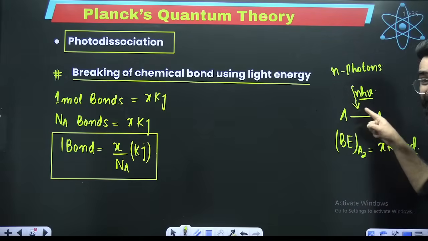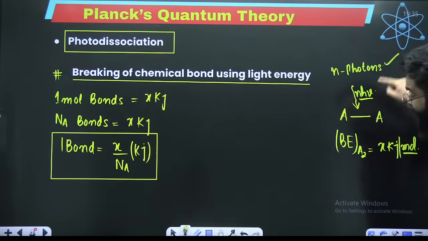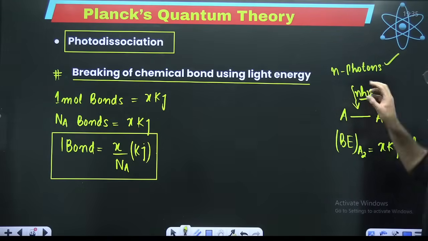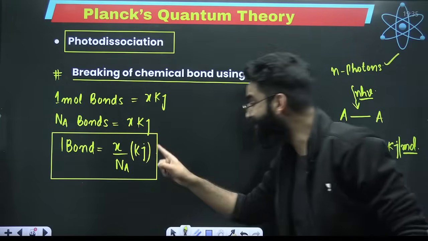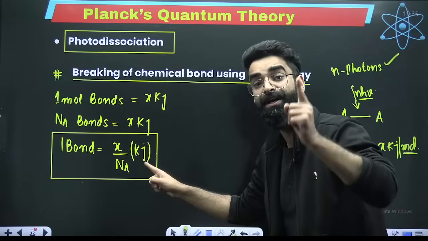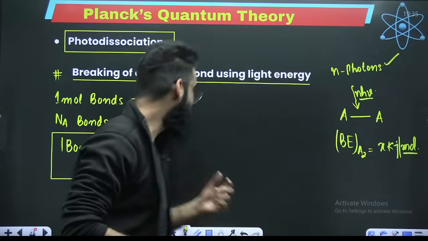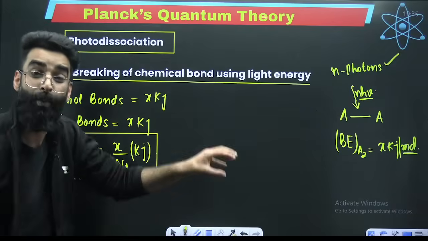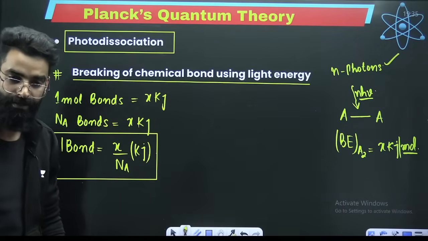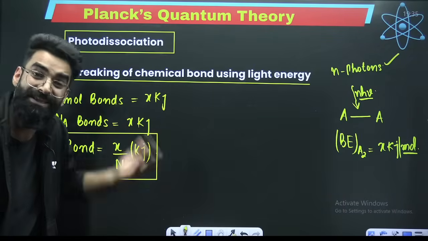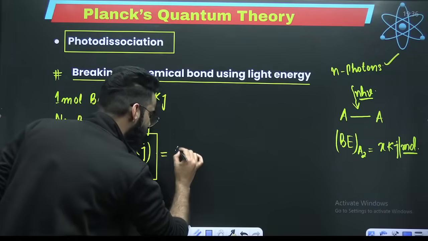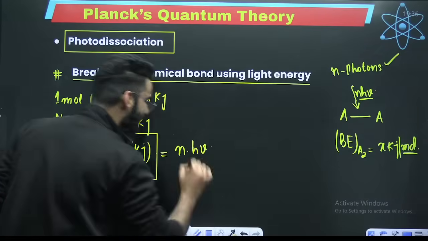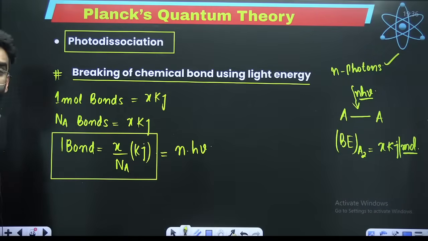Am I breaking 1 bond? Yes. Right? I'm breaking 1 bond with the help of n number of photons. Energy carried by n photons is n times h nu. This amount of energy is used to break 1 bond, and I am supplying it in the form of n photons. So I can relate it with n times h nu.